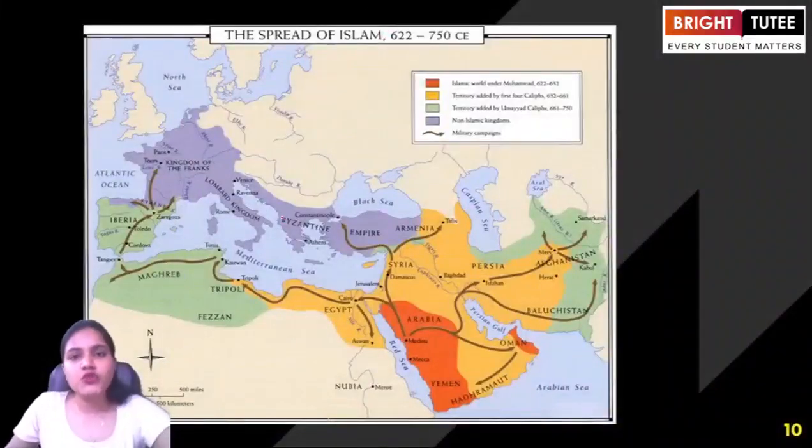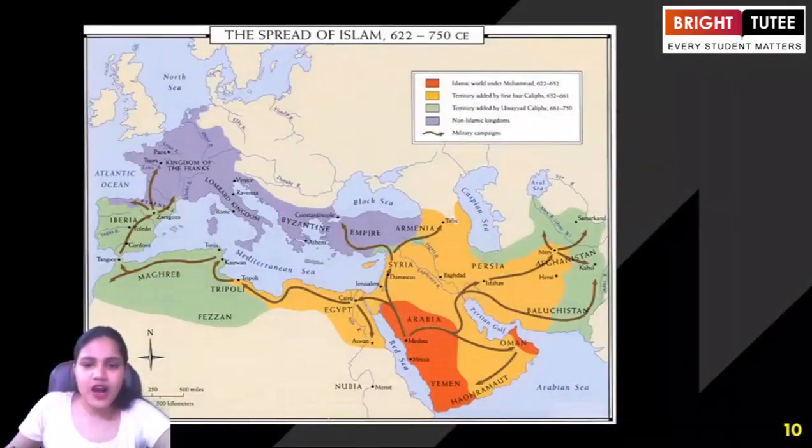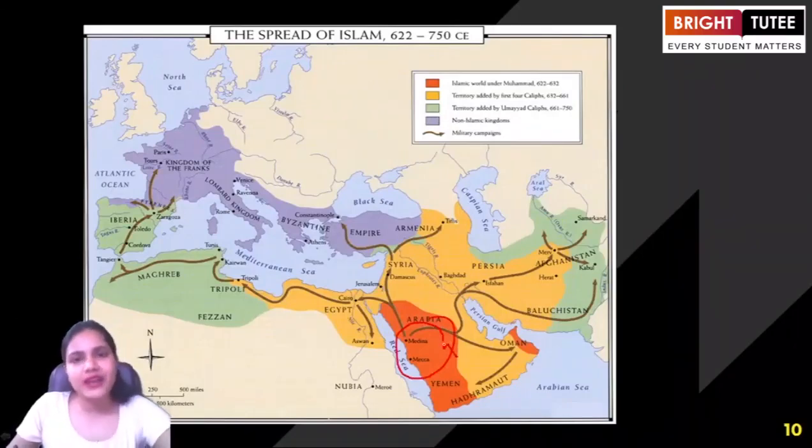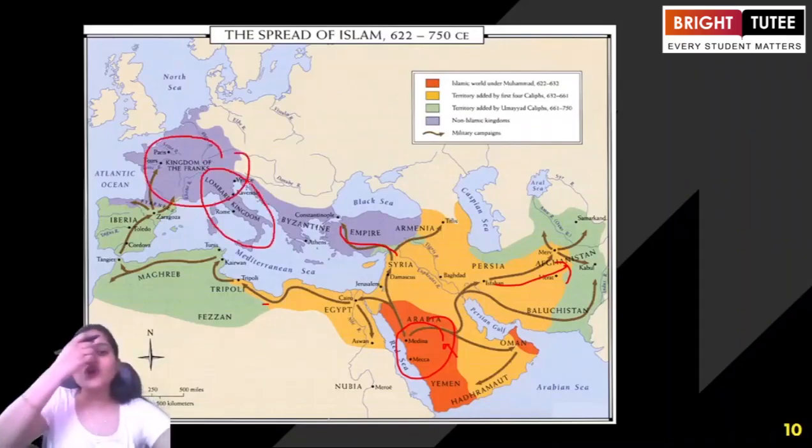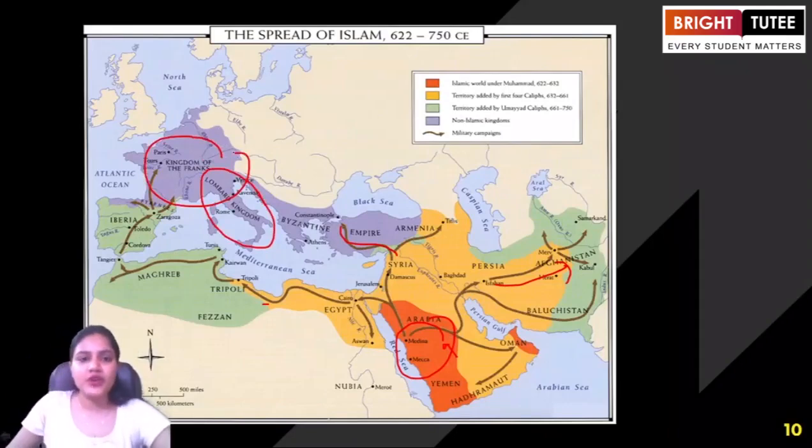So if you want to understand the spread of Islam in a very good way, you can see Makkah and Medina, the holy land of Prophet Muhammad, and how it started spreading from the region of Arabia to the region of Afghanistan, moving on to the parts of India, also trying to expand to the region of the Byzantine Empire, to the region of Maghreb, to the region of the kingdoms of France. This is the Holy Roman Empire. Now, these were the non-Islamic kingdoms.